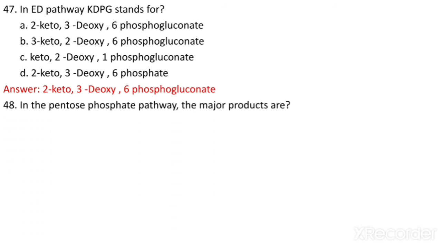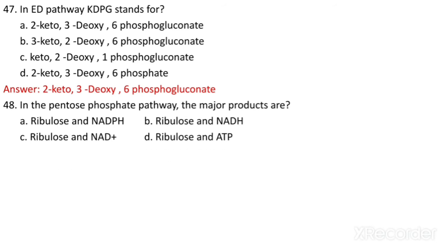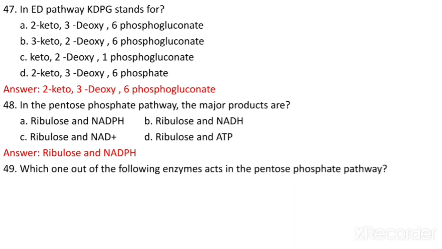In the pentose phosphate pathway, the major products are what? Ribulose and NADH, ribulose and NADH, ribulose and NAD+, ribulose and ATP. What is the major product of the pentose phosphate pathway? So the answer is A, that is ribulose and NADPH.